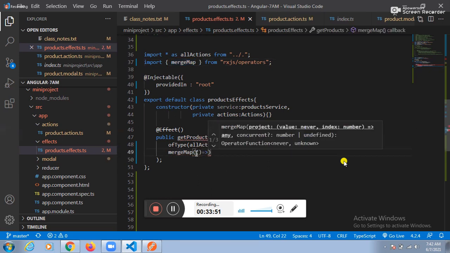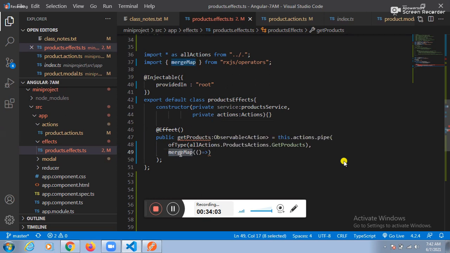I'm listening. Go ahead. Instead of merge map, can we use concat map also? Why not? Switch map, concat map, so many things are there. After completing this one, I will tell you when to go for the merge map, when to go for the concat map, when to go for the switch map. I will tell you that one. Okay, now fine.